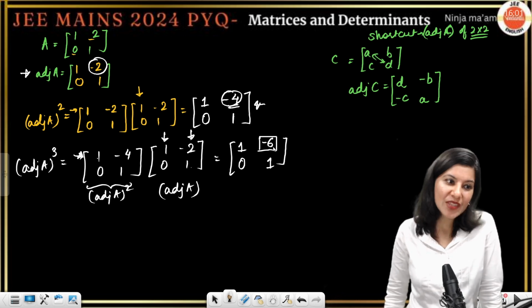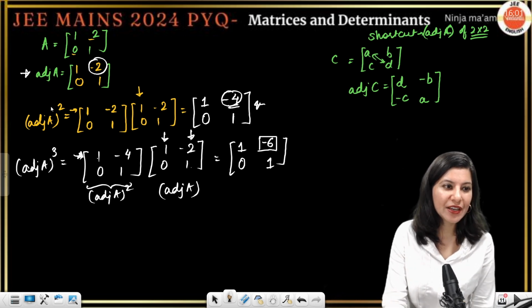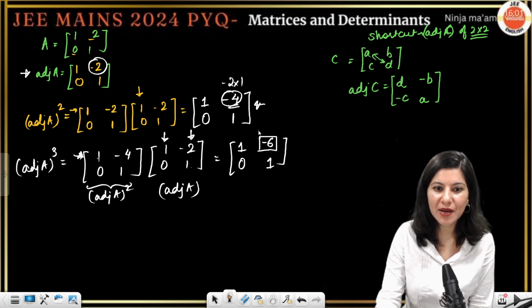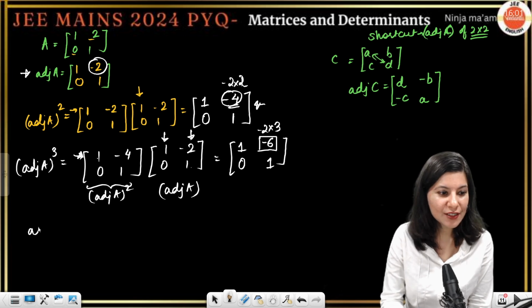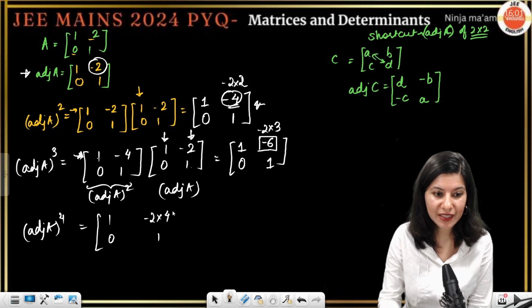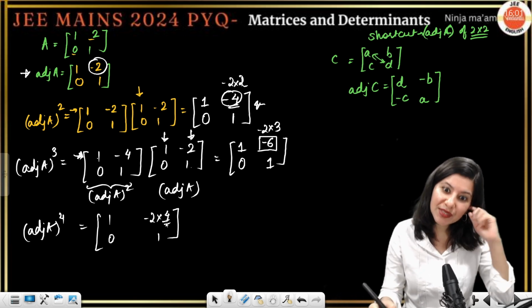Now I am getting it. Just tell me, when we have adjoint A, this is minus 2 into 1. Adjoint A square has minus 2 into 2, adjoint A cube has minus 2 into 3, adjoint A power 4 will have minus 2 into 4, and the rest everything will remain same. Minus 2 into 5, minus 2 into 6.